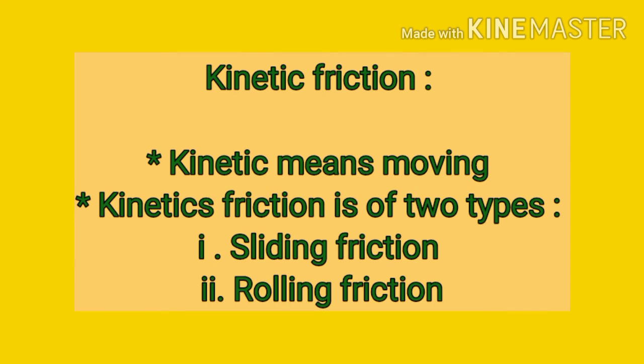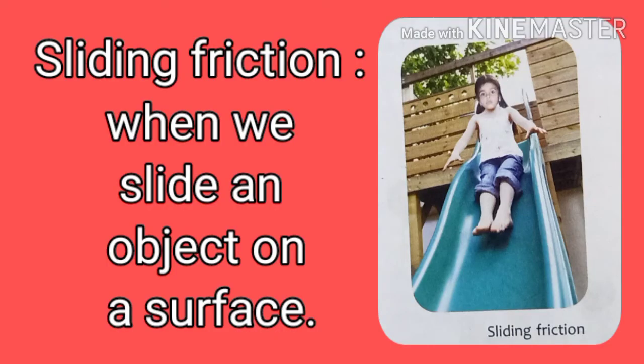Now we discuss kinetic friction. Kinetic means moving. This type of friction occurs when the applied force overcomes static friction and the object starts moving. When the object starts moving, it is of two types: sliding friction and rolling friction.